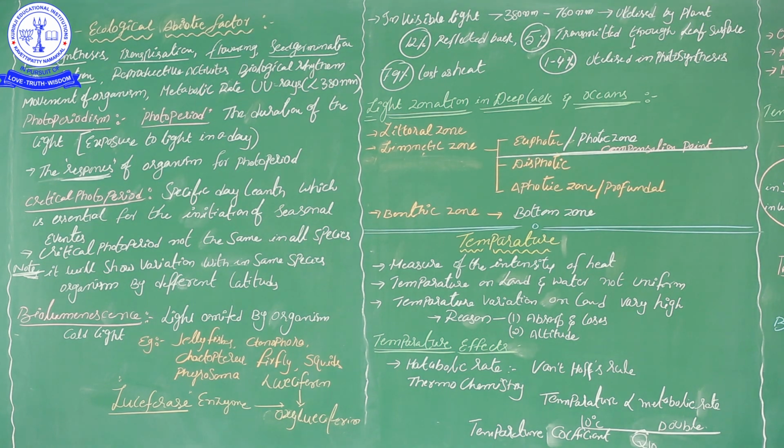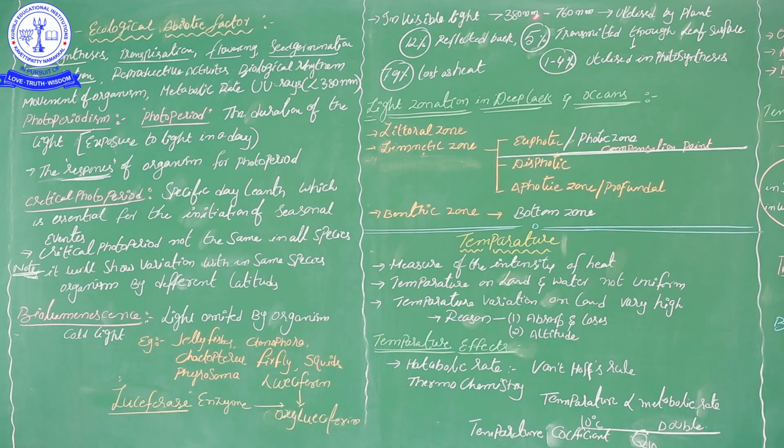Here I will recall one of the physiological activities of the plants. In the photosynthesis mechanism, in the thylakoid membrane there are two important places, PS1 and PS2. Those have 680 nanometers and 700 nanometers.